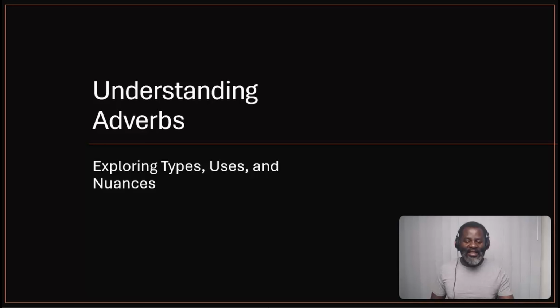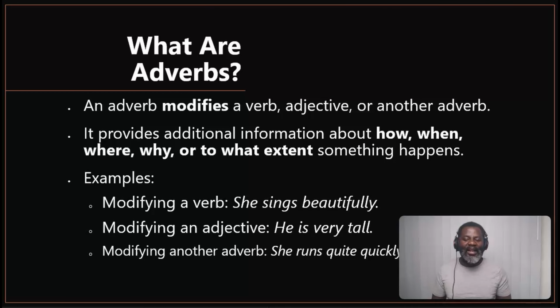So what are adverbs? Adverbs are words that modify a verb, adjective, or other adverbs. They provide additional information about how, when, where, why, or to what extent. But how do they do that? They give us information about how, about when, about where, about why, or to what extent. In doing so, they are modifying verbs, adjectives, or other adverbs.